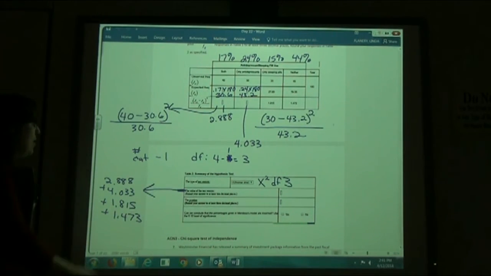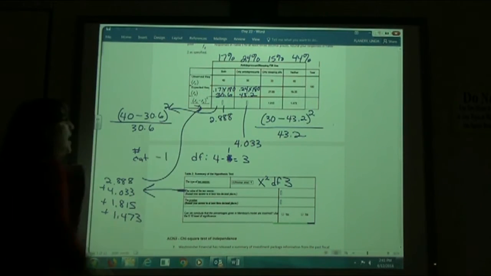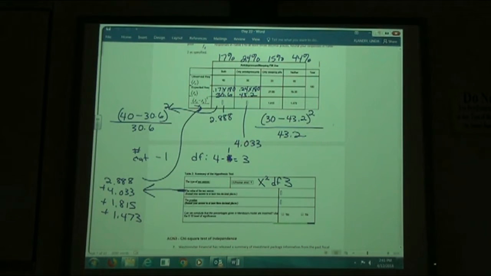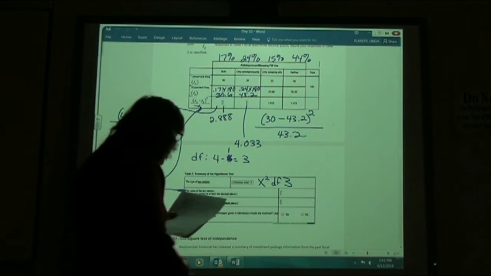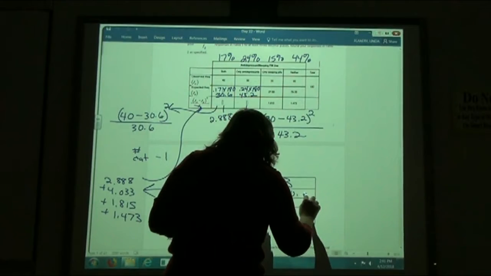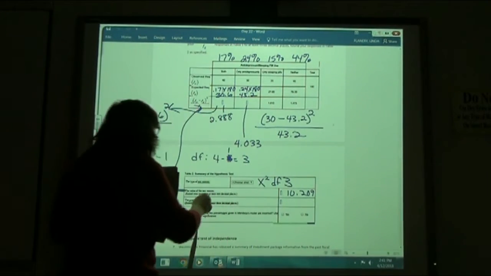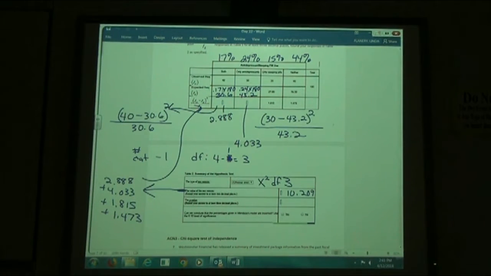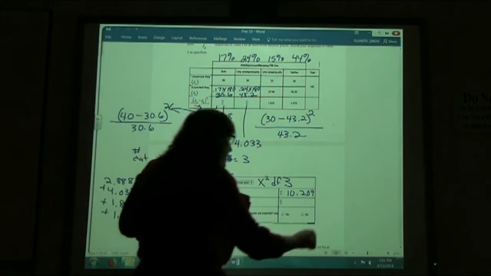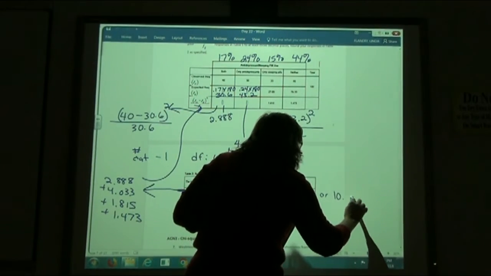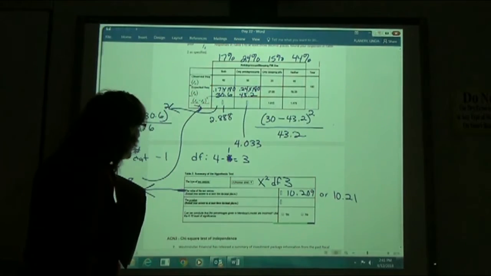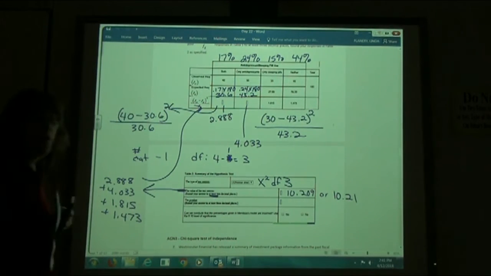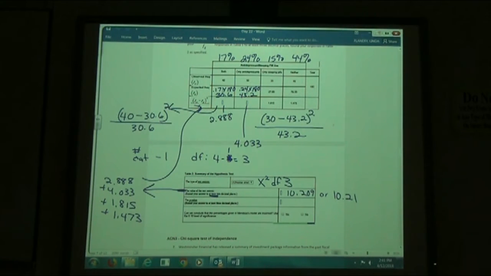So we're adding all the values in that row to get the value of our test statistic. If you add all of those together, you get 10.209. It says round to at least 2 decimal places, which I didn't follow, so 10.21 would also work. But again, it says at least, so if you go farther than 2, it's going to count it correct.